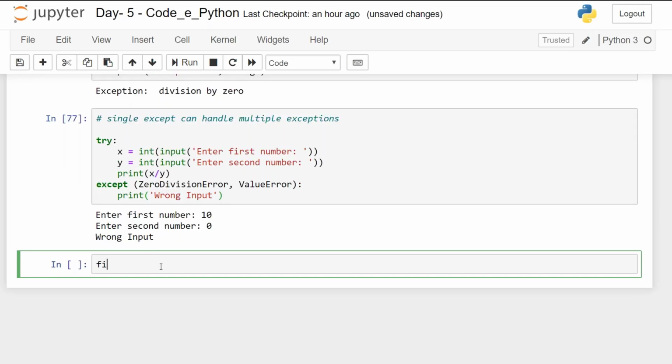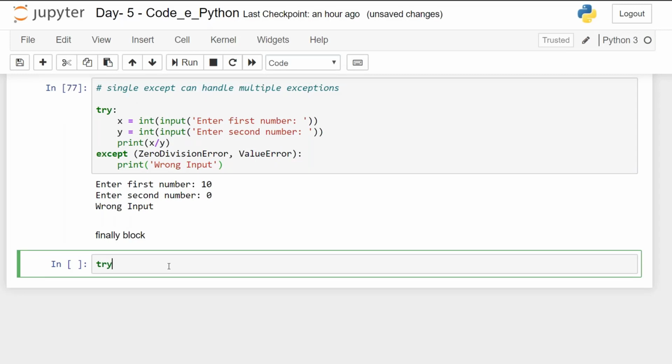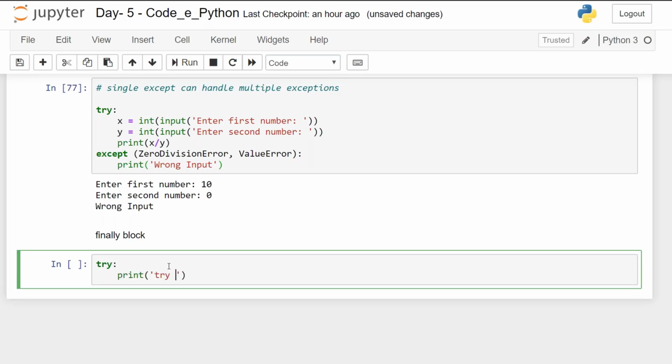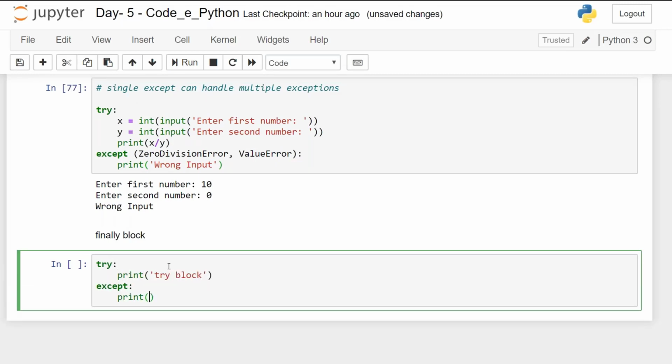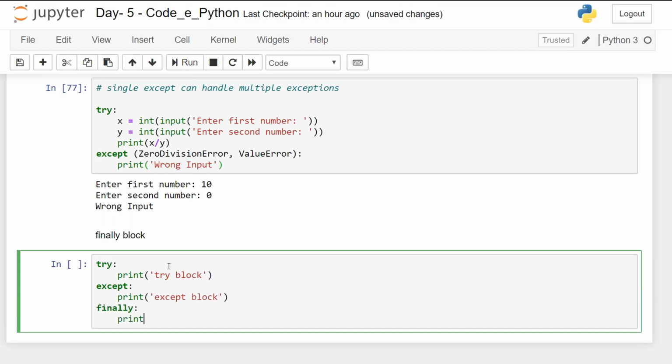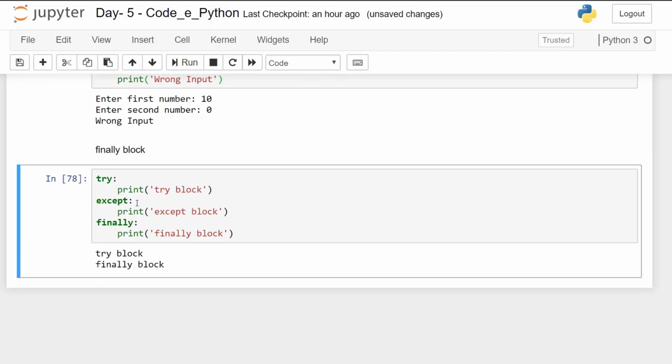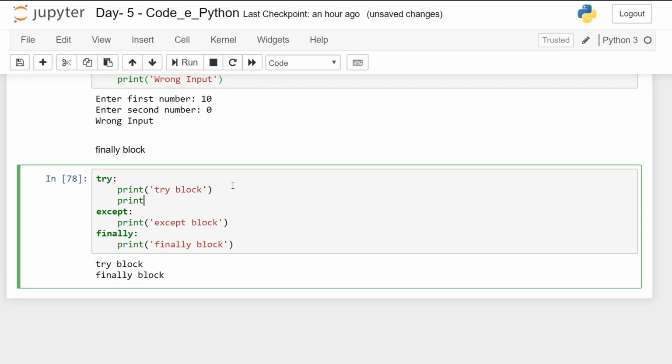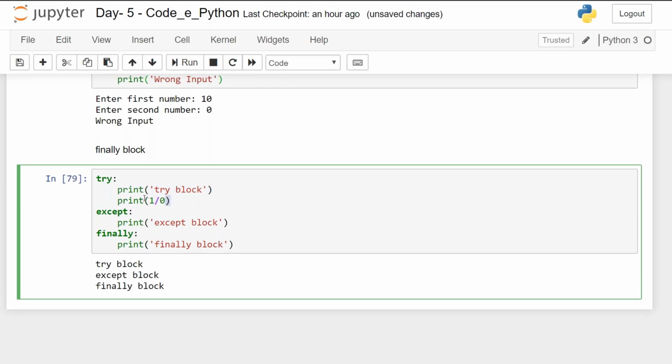Next up is finally. Let's take one example. Try: print try block, except: print except block, finally: print finally block. When I run it, it skipped the except block and it printed the finally block. The finally block will be printed every time. Let's make some changes here now, and when I write here, let me cause an exception, 1 divided by 0, it will print try block. There was an exception caused here. Now the except block is also run and the finally block is also run.